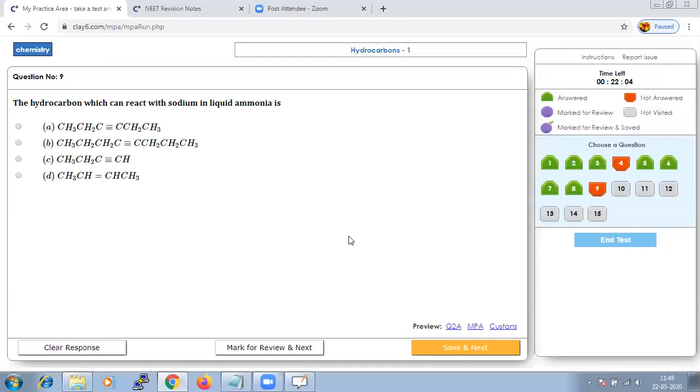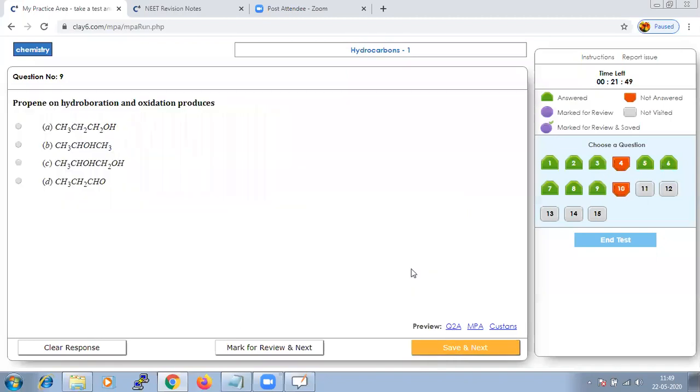So from the given options, it should be a terminal alkyne, that is, it should have the triple bond at the terminal, hence option C should be the right answer. There are certain facts we should remember in the chapter so that it becomes easy for us to reach the answer faster.